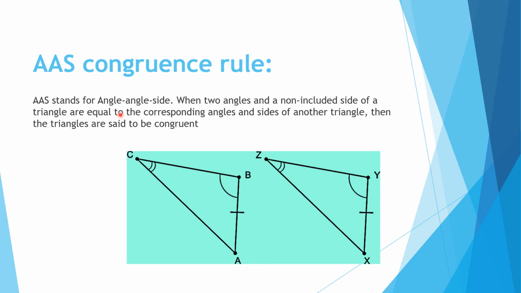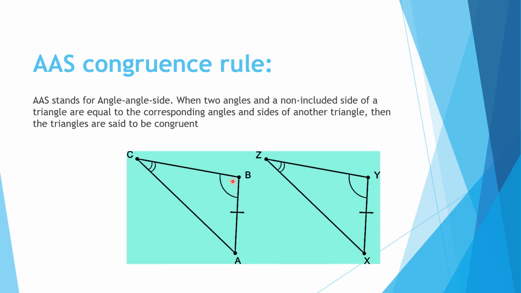Our next congruence rule is AAS. AAS stands for angle angle side. When two angles and a side are equal, it is not compulsory that you always take this side only. You can take AC and XZ; any one of the sides may be equal.